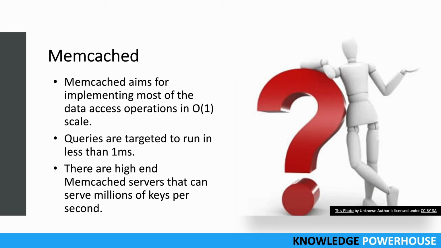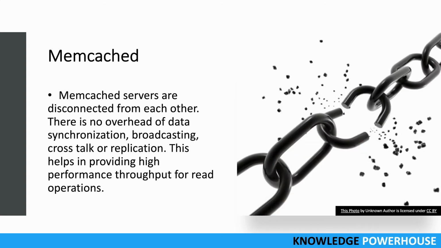So same as with 1 millisecond, you can distribute and create a much higher server load also. And memcached servers are disconnected from each other. You can have a cluster of memcached servers, so they can be disconnected, and there's no overhead of data synchronization, broadcasting, crosstalk, or replication. You can store separate data in separate servers. There's no need to maintain all that, so overheads are very less.